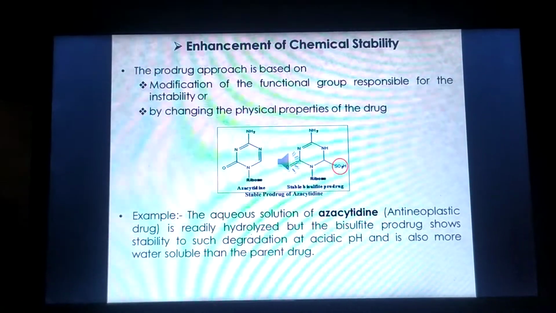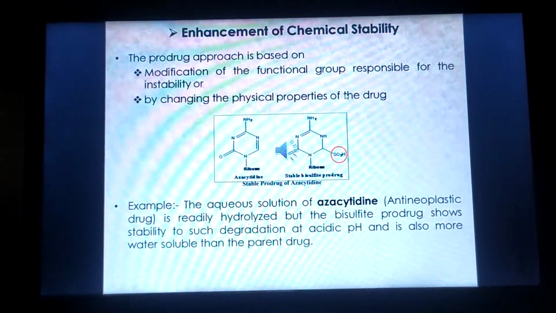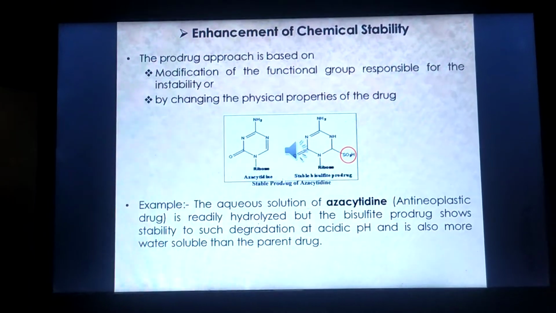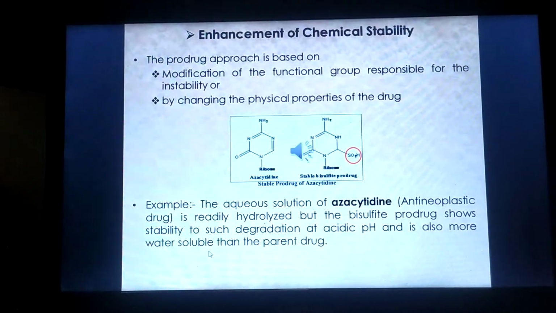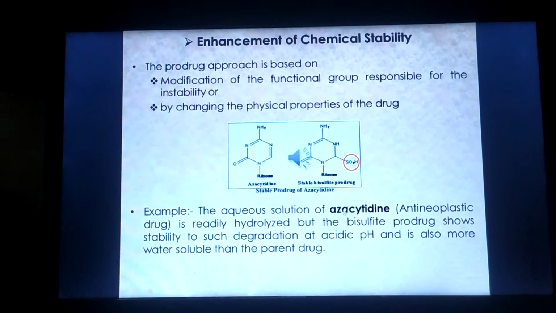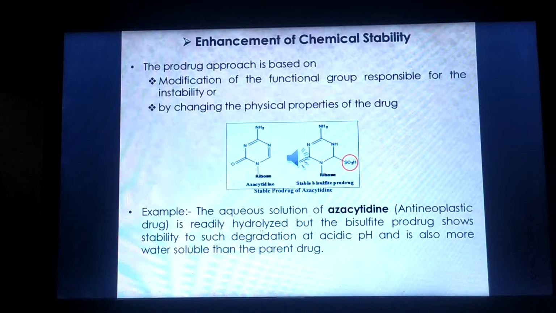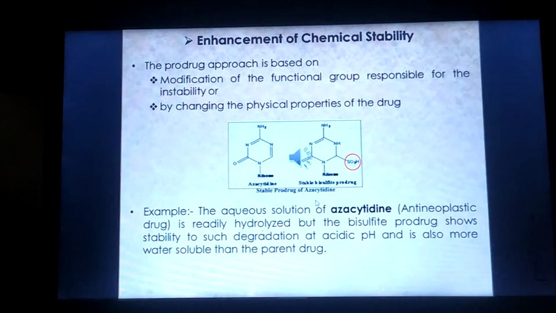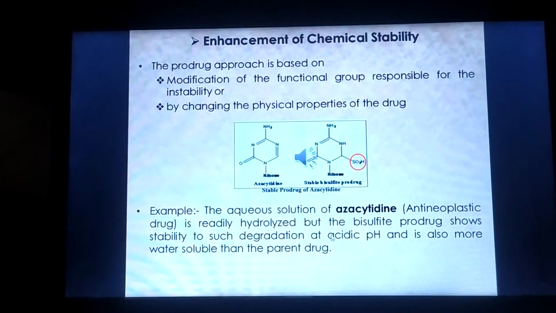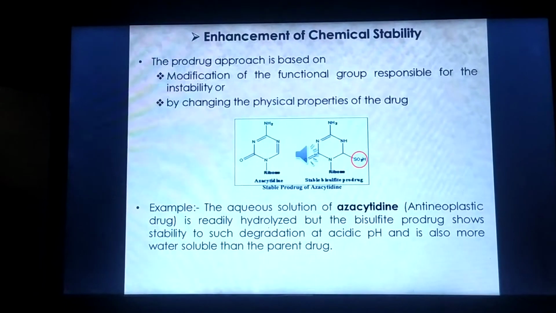Next, enhancement of chemical stability. The prodrug approach is based on changing the physical properties of the drug or changing the functional group of the drug. An example of enhancement of chemical stability is the drug azacitidine. Azacitidine is an anti-neoplastic drug that is readily hydrolyzed, but the bisulfite prodrug of azacitidine shows stability against degradation at acidic pH and is also more water soluble than azacitidine.